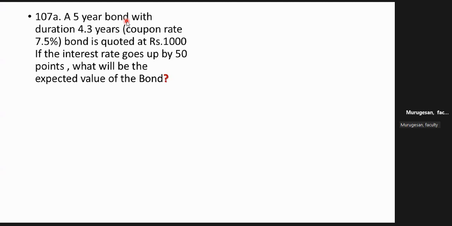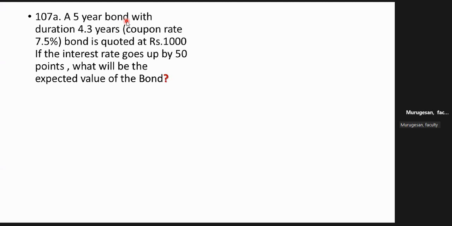Duration means how long he will take to recover the original investment he has made, because if he waits too long, sometimes he may be hit by a loss. So that is why this concept of duration. Duration is normally used to avoid market risk. What is market risk? Changes in prices. You have invested in a bond, and when the bond value goes down, it becomes a loss.